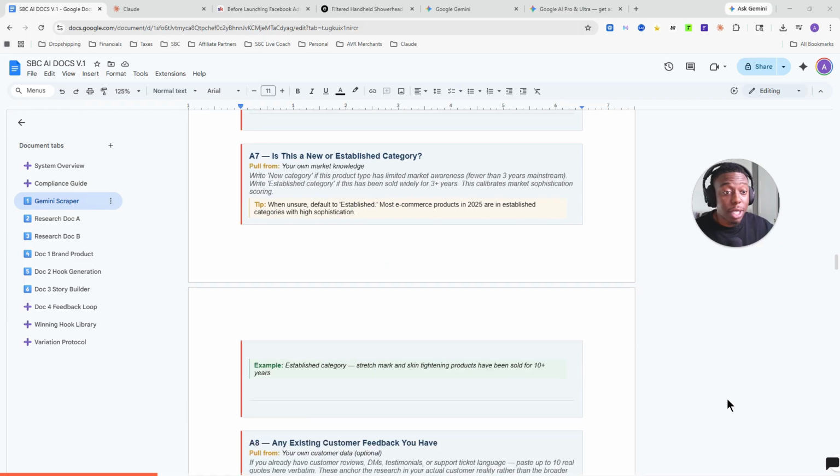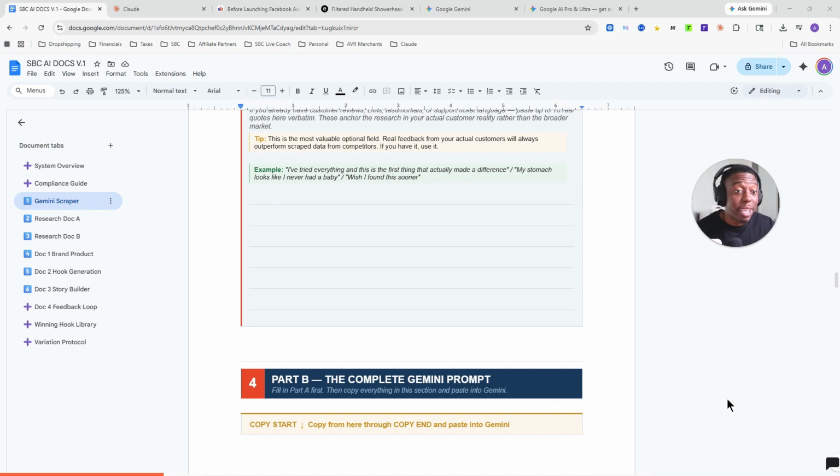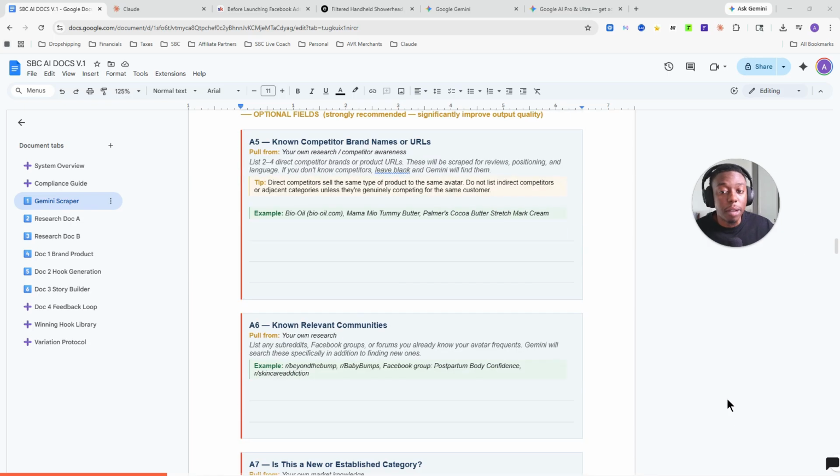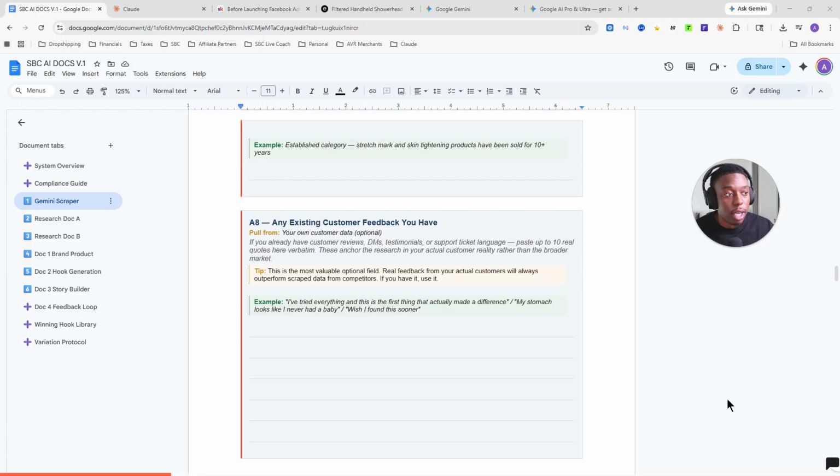And then, is this a new or established category? Is this something that just started happening out of nowhere, or has this been around for some time? And then if you have any existing customer feedback or anything like that that you want to specifically add into the prompting, add it in. Again, it's optional though. None of this stuff under optional, you have to fill out. Google Gemini will figure it out for you. But obviously, if you want to point it in a direction, this is where you can do that.